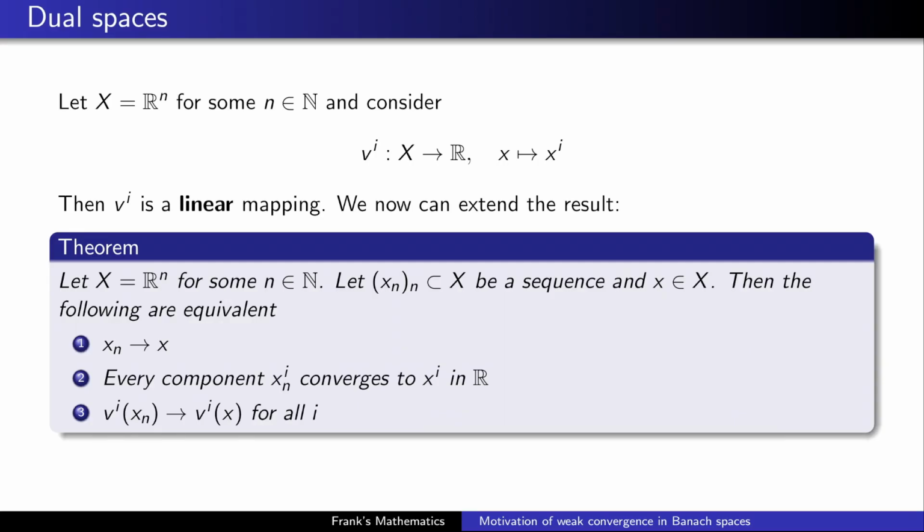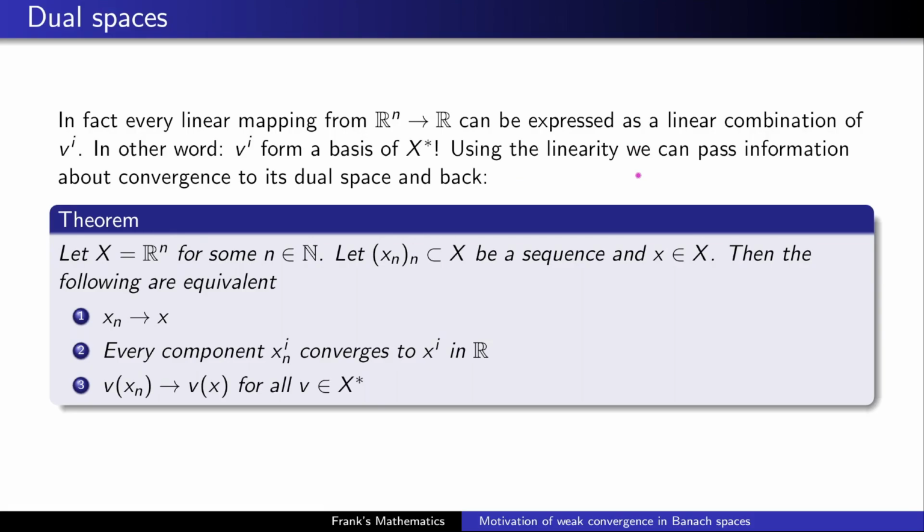These functions v_i are not only part of the dual space X star, they also form a basis of this dual space. Or to put it in other words, every linear mapping from the space R^n to R can be expressed as a linear combination of our functions v_i. And this gives rise to a very interesting extension of our theorem. Because we now have the following equivalence: x_n converges strongly to x if and only if v applied to x_n converges to v applied to x, but this must hold true for all elements of the dual space, so for all linear mappings from R^n to R.